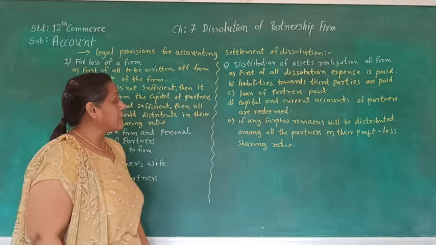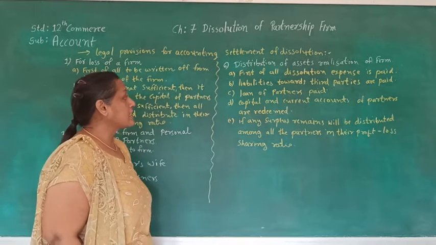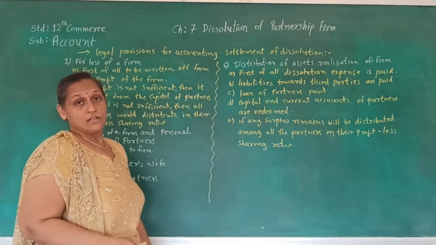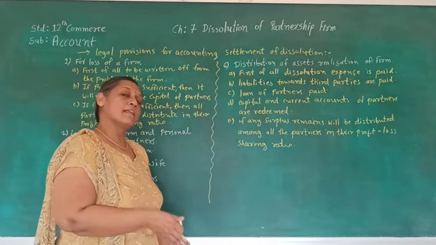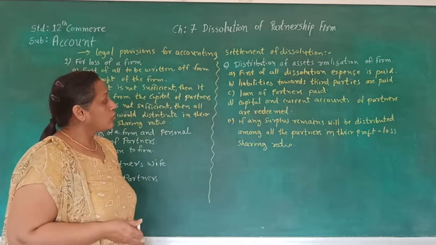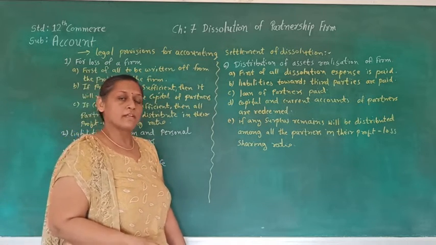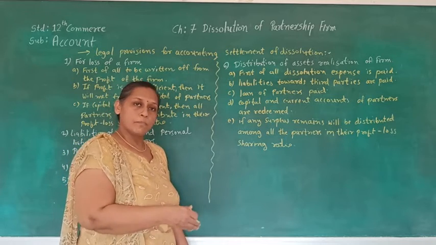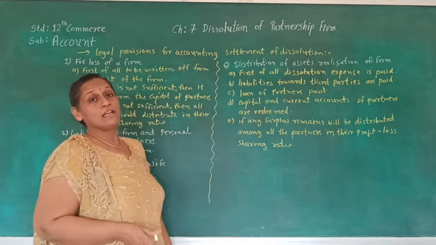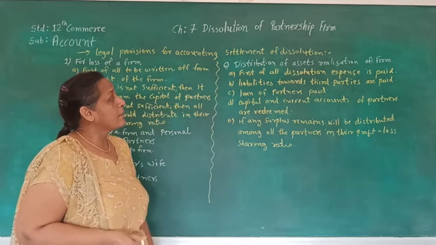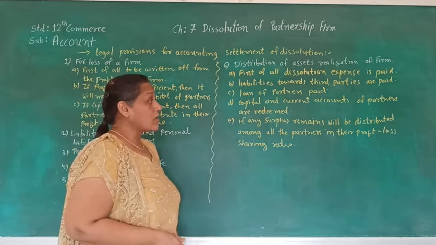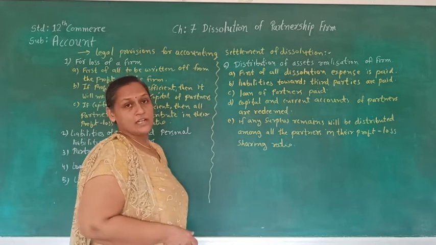Then if there is any cash, from that cash the liability towards the third party is paid. So after dissolution expense, liability towards the third party is supposed to be paid, and then the loan of the partner is supposed to be paid. Afterwards, if any asset or cash balance remains, from that the capital or current account of the partners are redeemed.